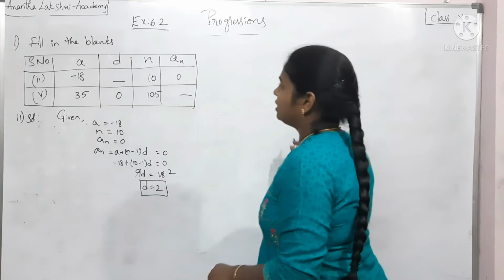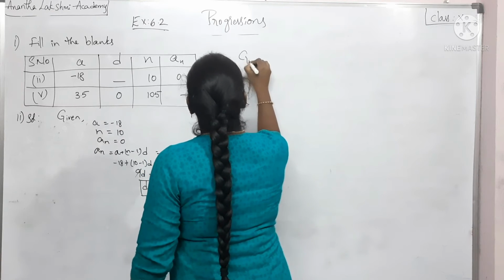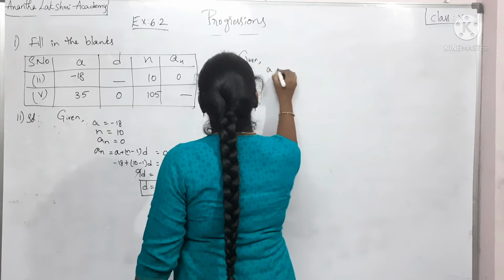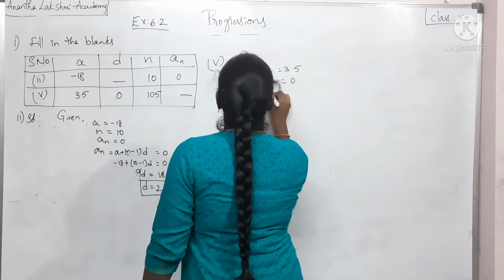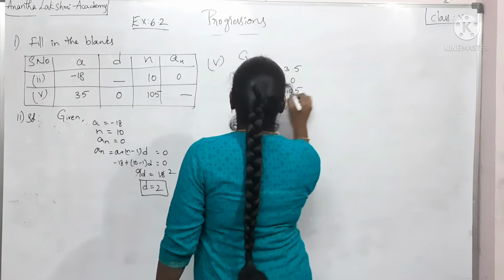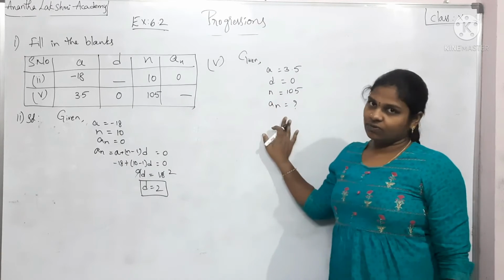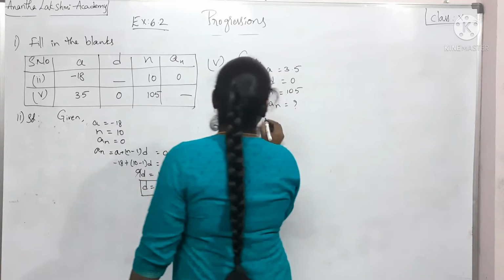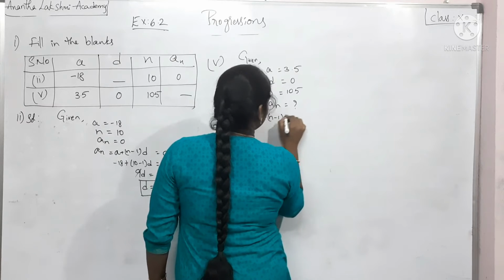Let me solve the fifth one for you. What is given for us? a is equal to 3.5, the common difference d is equal to 0, n is equal to 105, and an is what we are supposed to figure out. So again, using the same formula, an is nothing but a plus (n minus 1) into d.